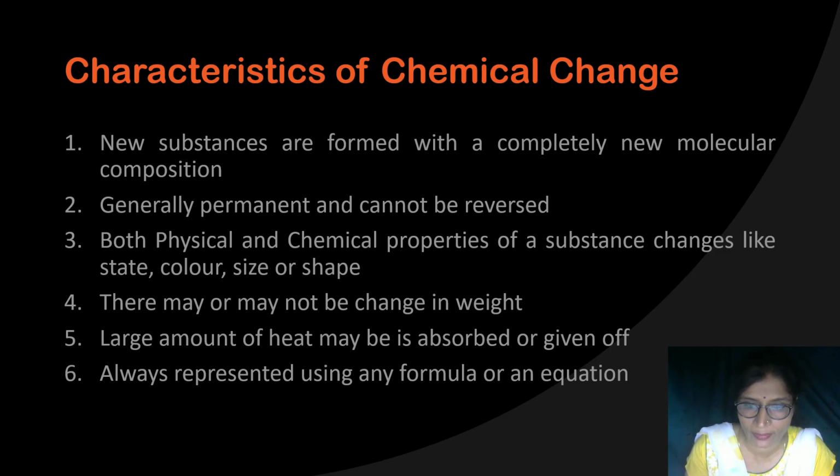Burning of paper, that is also a chemical change. After burning, the paper is converted into ash, and carbon dioxide and water vapor are lost. Then what will happen? Here the weight of the substance is reduced, because something is lost in the atmosphere. If nothing were lost in the atmosphere, then the total mass of the reactants and the total mass of the products would be the same.